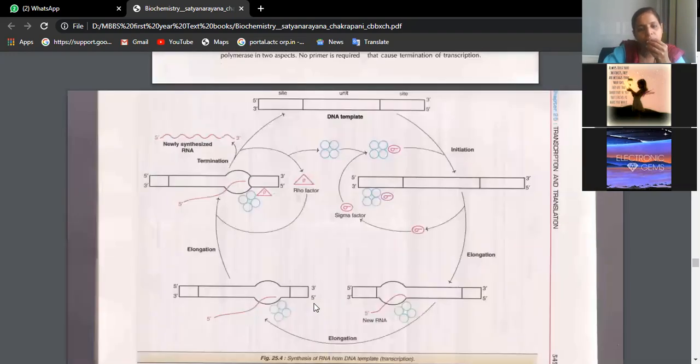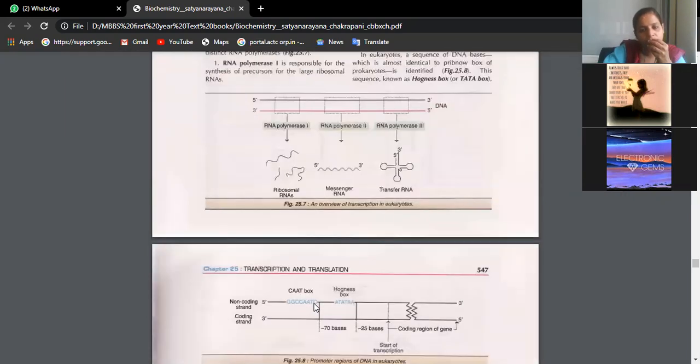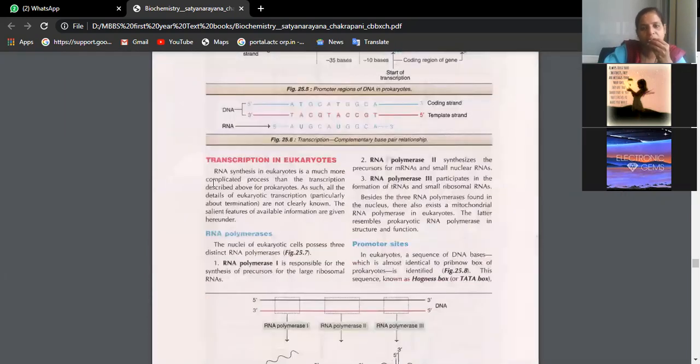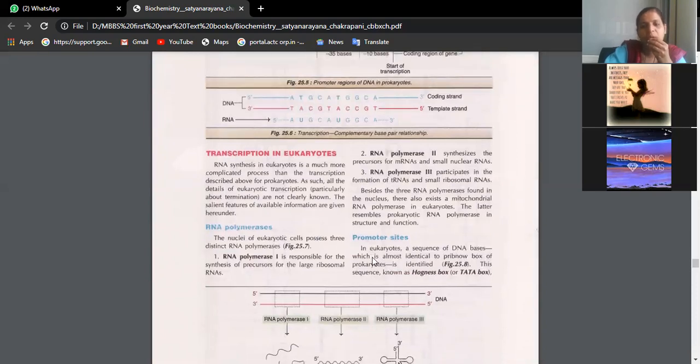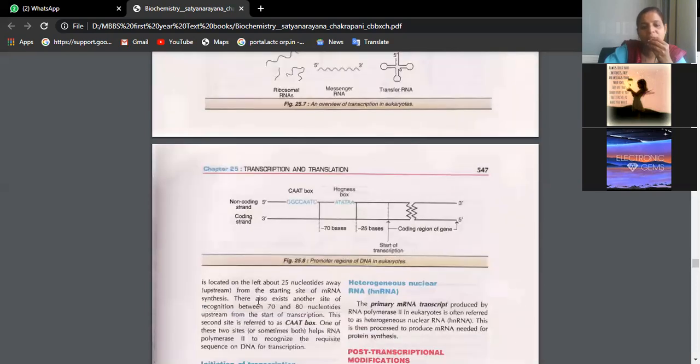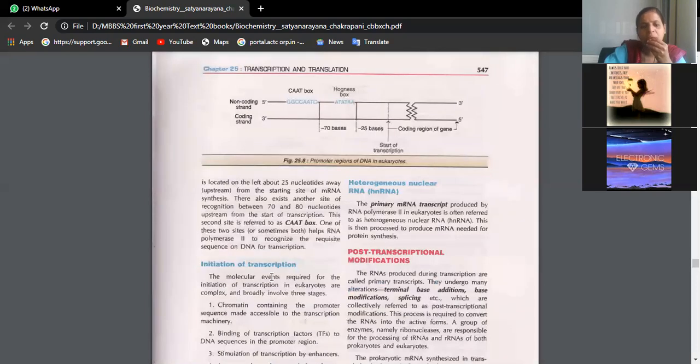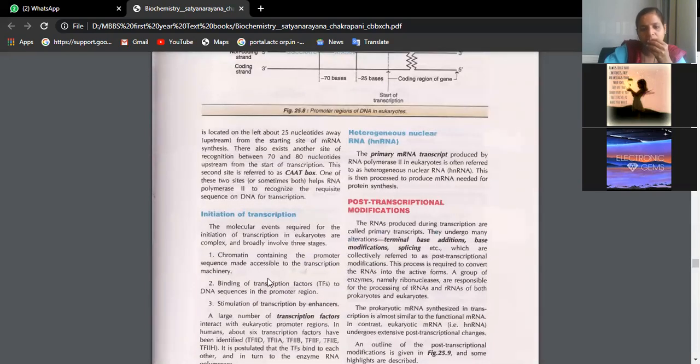So give the information on transcription in eukaryotes. Then talk about these three polymerases, RMT, polymerase 1, 2, 3. Then the promoter site, Hogness box, TATA box, give the detail. Initiation of transcription: please study these factors, it's quite easy.